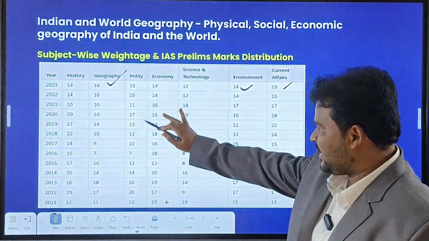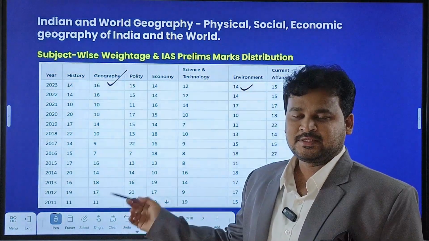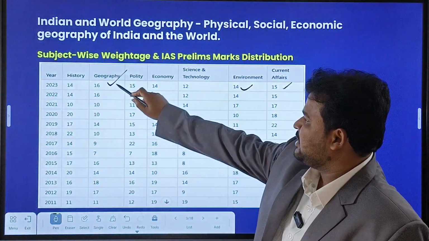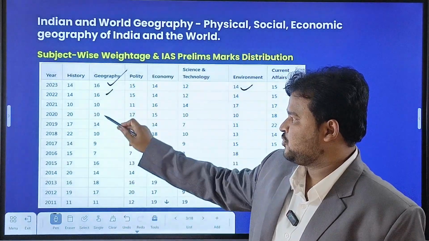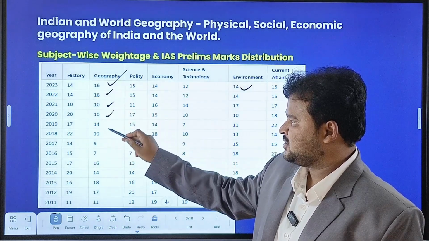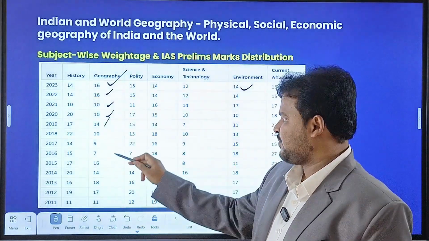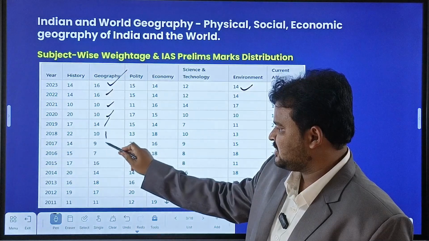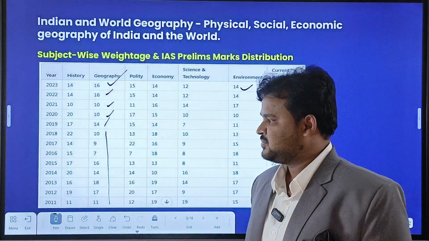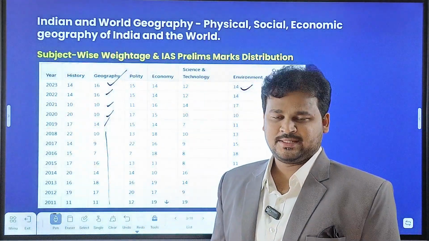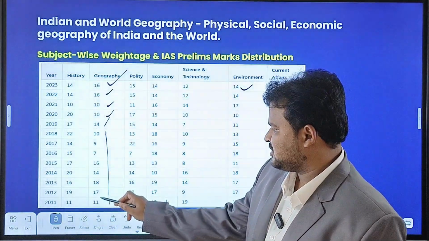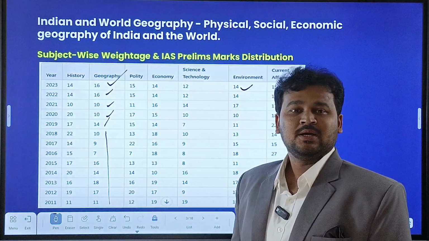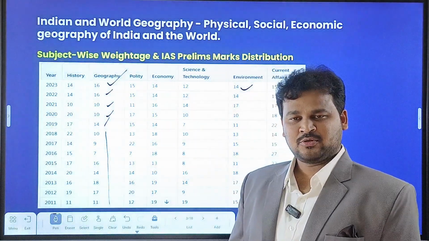So this is the weightage for each subject. If you look at the weightage of geography, for the year 2022 there were 16 questions, then 10 questions, 10 questions, and 14 questions. So on average, you are getting more than 10 questions from geography. Sometimes, as you have seen, in the year 2012, 17 questions came from geography itself.